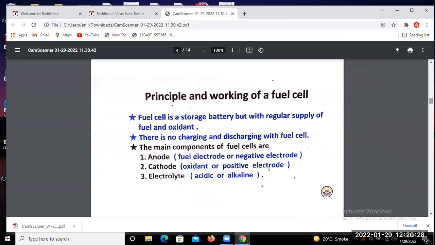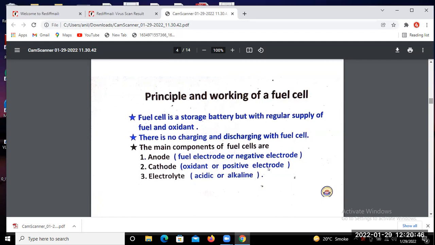Yeah, so this is about the principle and working of a fuel cell. This is the principle and working of the fuel cell, how this fuel cell works. We will elaborate on it in this part.